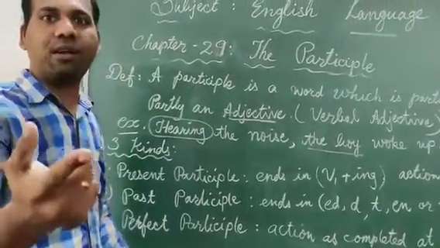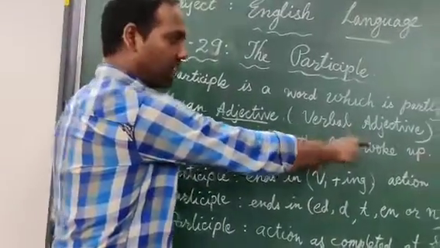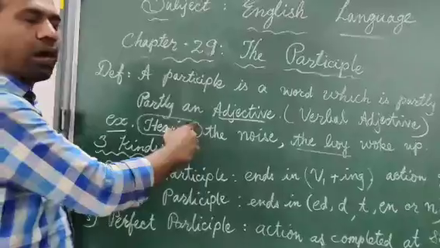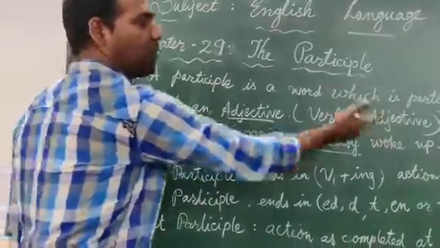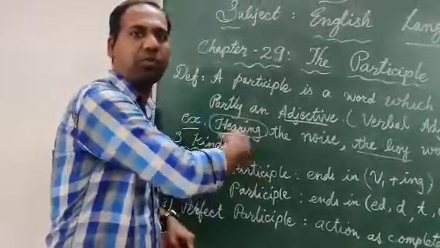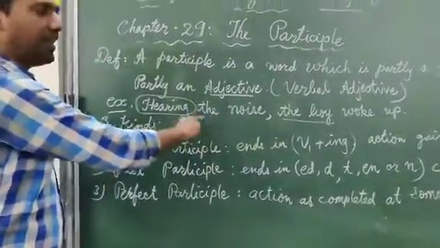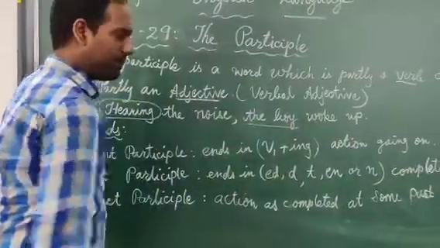So this sentence we can divide into two sentences, like a complex sentence. When he heard the noise, the boy woke up. Or you can say, when the boy heard the noise, he woke up, right? So to join them using the participle, you can convert that complex sentence into a participle: Hearing the noise, the boy woke up.